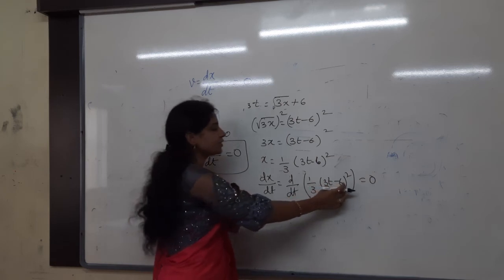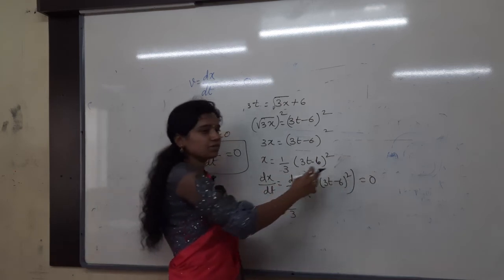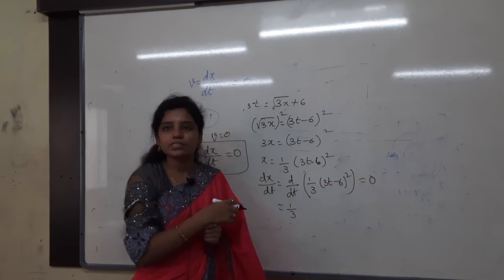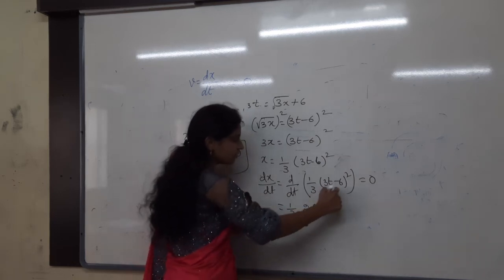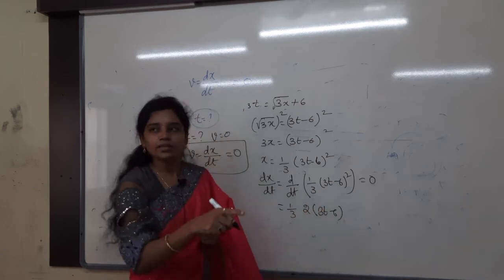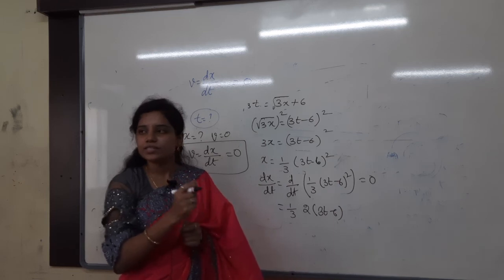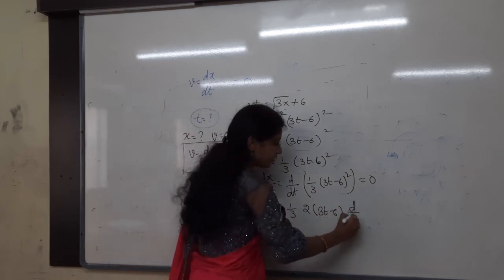d by dt of a square function. Let us just consider it as t only. So what will we get? d by dt of t square is nothing but 2t, no? 2 into, in the place of t, what we considered? 3t minus 6. Again in this, which function is there? 3t is the function, no? So again d by dt of 3t.